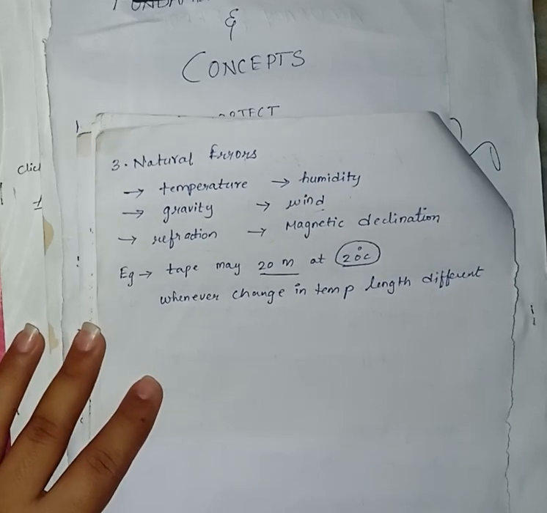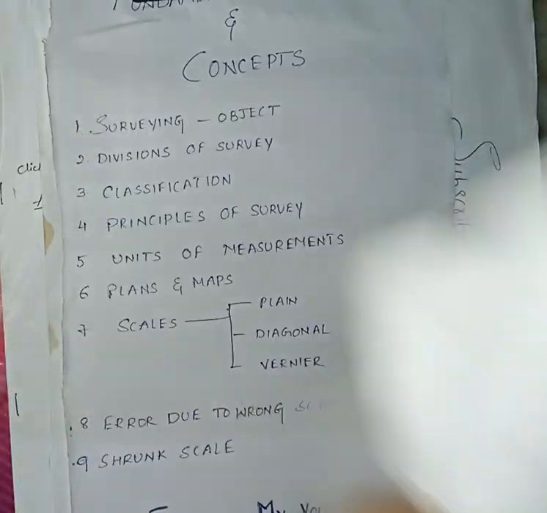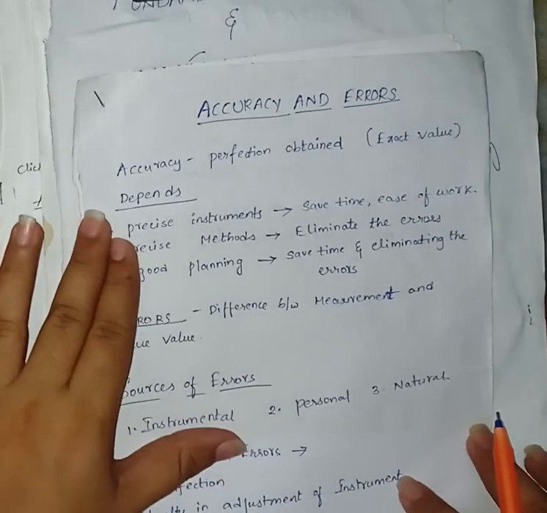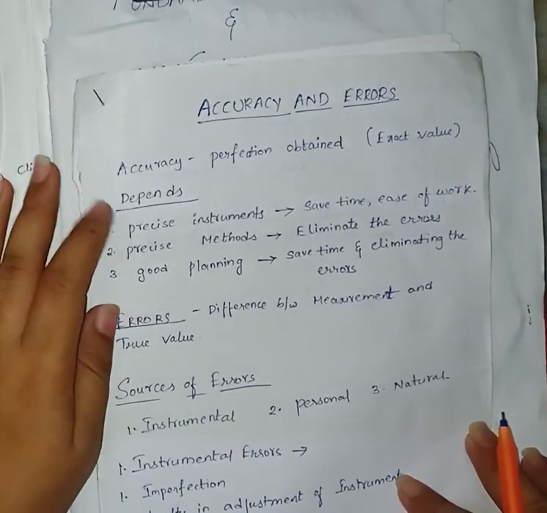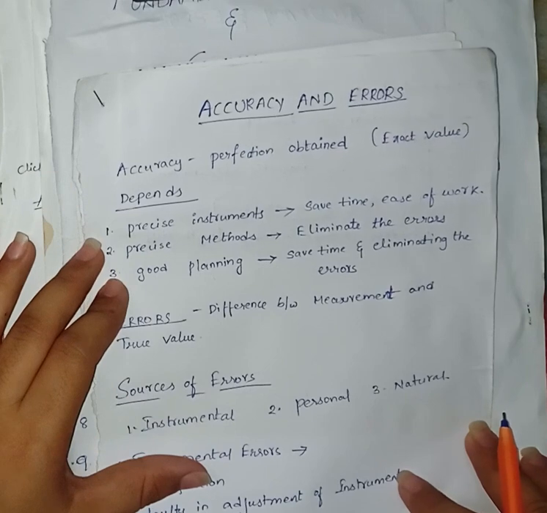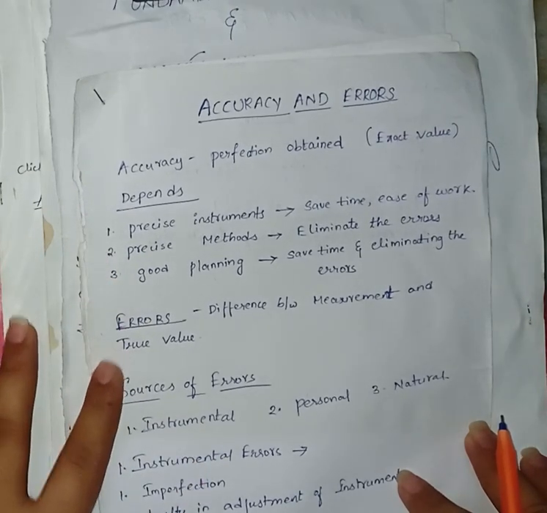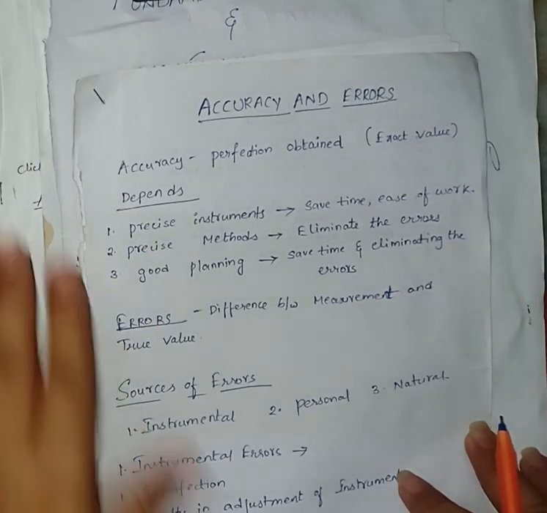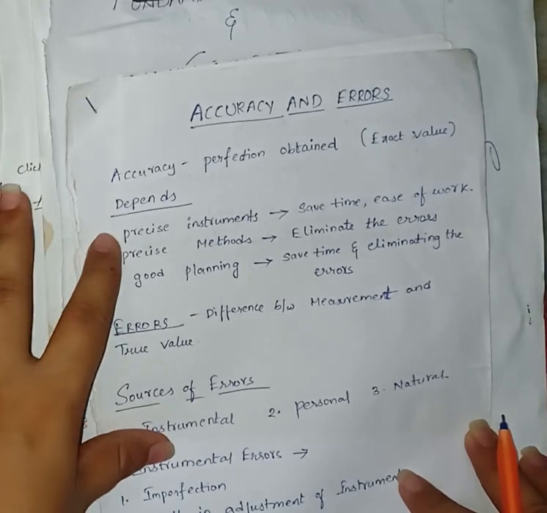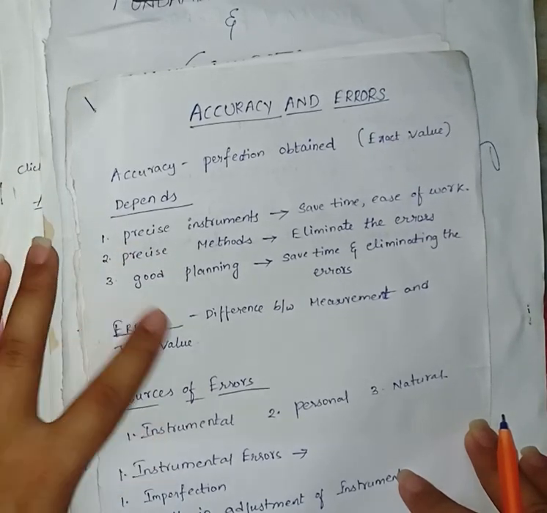So, in this video, I have explained accuracy and errors. What is meant by accuracy? What are the factors on which the accuracy depends? And what are the errors? And what are the sources of errors? Accuracy depends upon three factors: precise instrument, precise method, good planning.